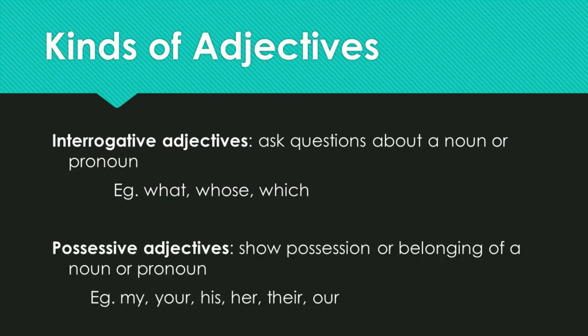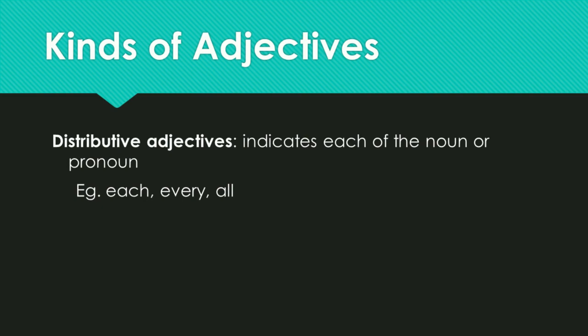The another one is possessive adjectives. It shows possession or belonging of a noun or pronoun. The examples are my, your, his, her, their, our. Let us know about distributive adjectives. This distributive adjectives indicates each of the noun or pronoun. For example, each, every, all. These words are used as distributive adjectives in a sentence.